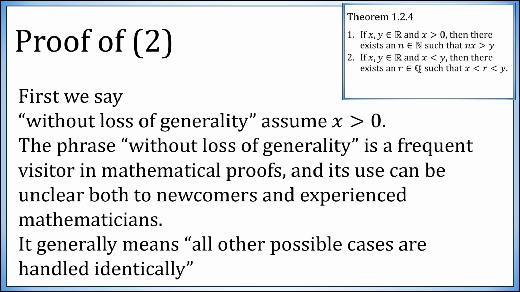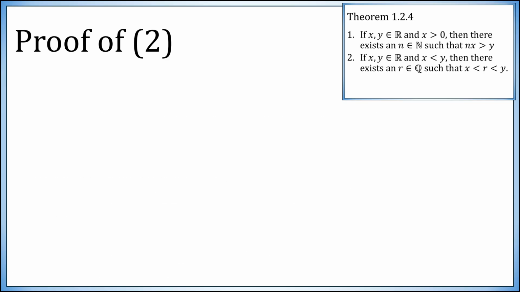So here what we mean is there's lots of cases and they're going to be handled similarly. So we're assuming for part 2 that x is positive and therefore y is bigger than that. So these are two positive numbers. The other cases would be what if they're both negative, what if one of them is 0, and so forth. So specifically for this result, why is x being positive actually without loss of generality? Suppose x was negative, but y was positive. Then you can simply pick 0, a rational number, in between them.